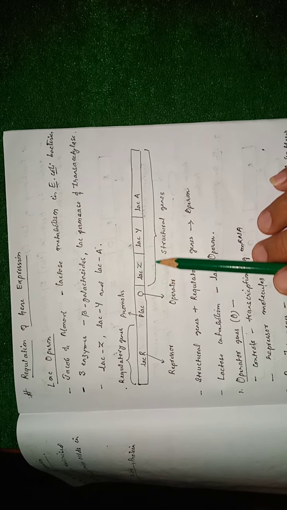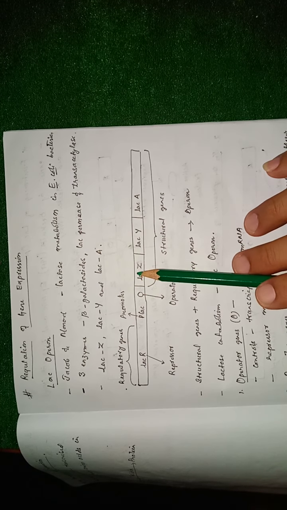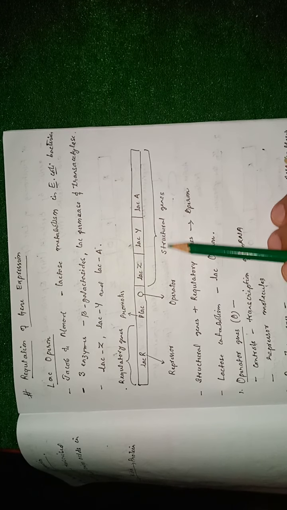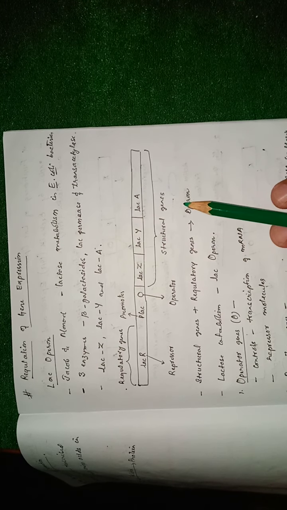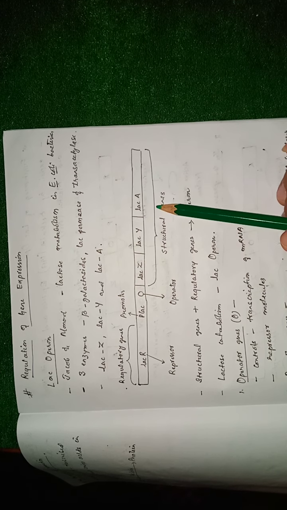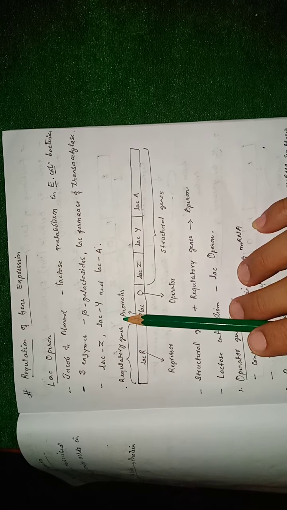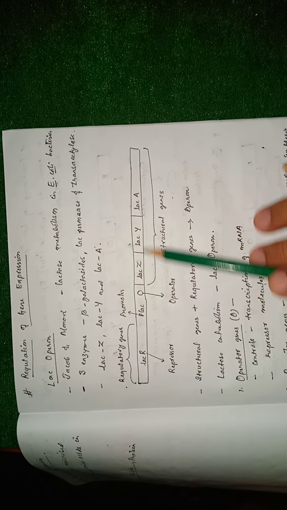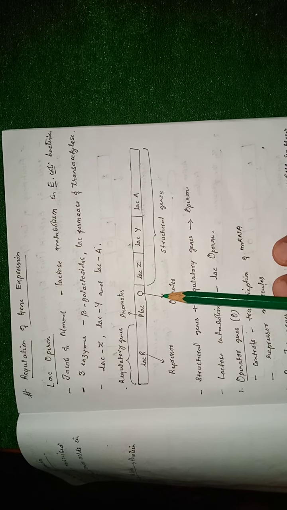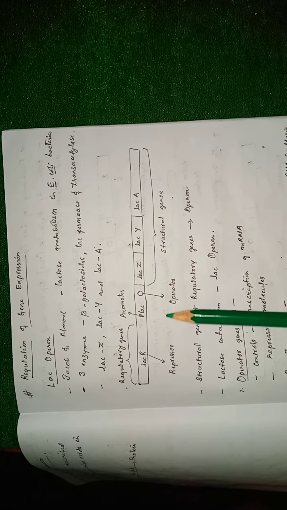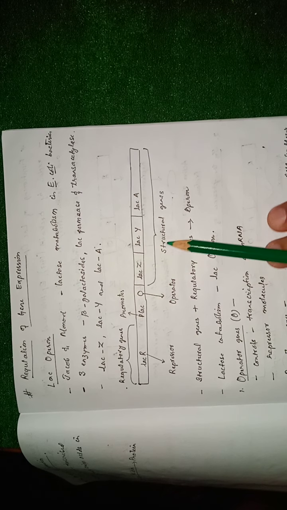So these three genes together form the structural genes. These structural genes are under the control of a regulatory gene. So this is the regulatory gene. The structural genes together with the regulatory gene form the operon, and the operon model for this lactose metabolism, lactose catabolism, is called the Lac Operon.